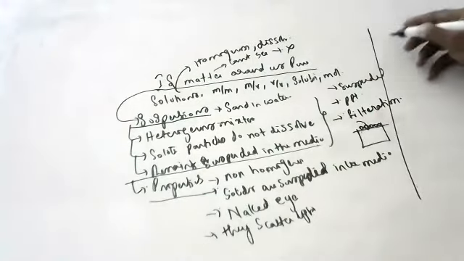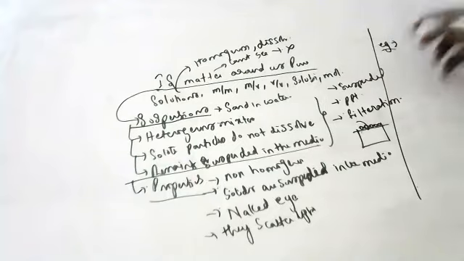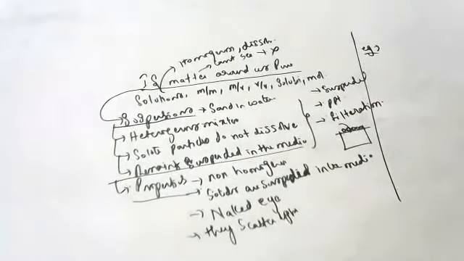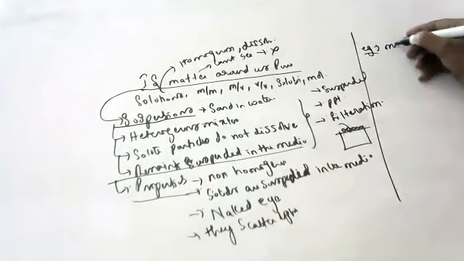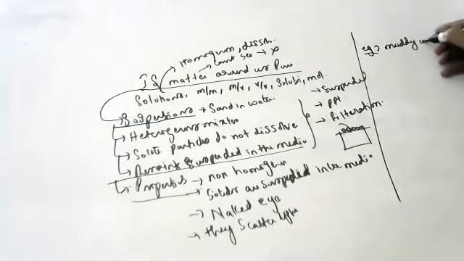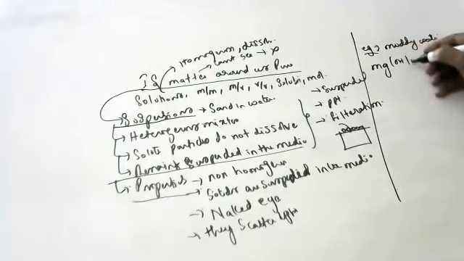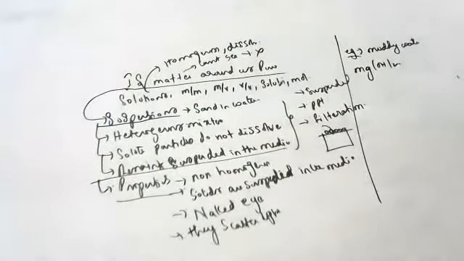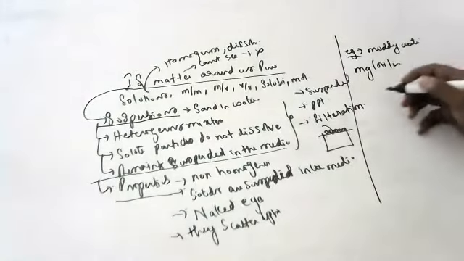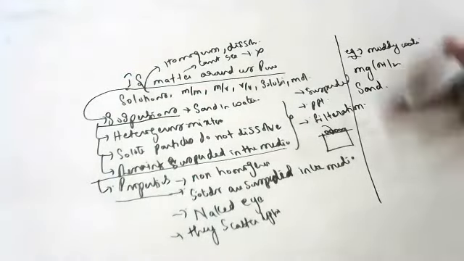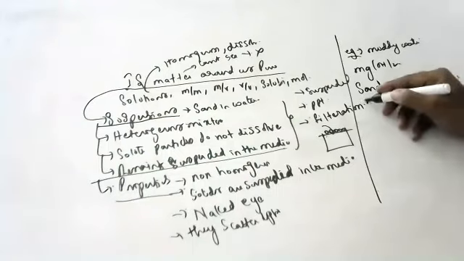Some of the famous examples of suspensions I will give, children, please note down. Number one, muddy water, which means sand mixed in water. Milk of magnesia, magnesium hydroxide, which is used as an antacid when we get acidity; magnesium particles are suspended in the water. Flour in water.